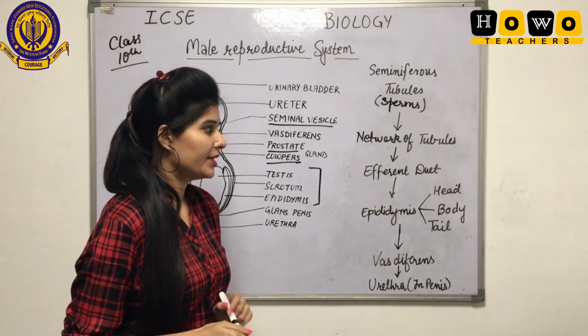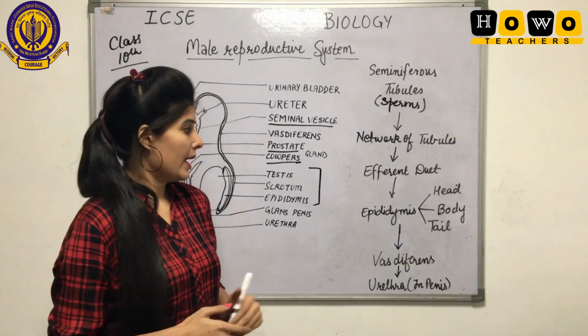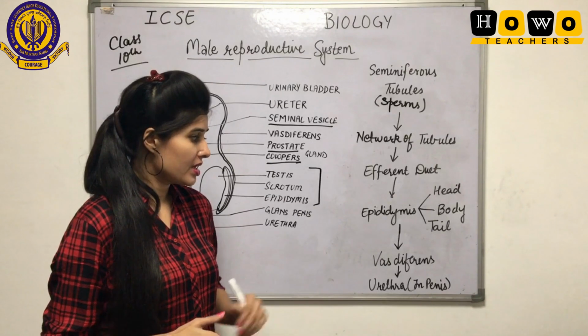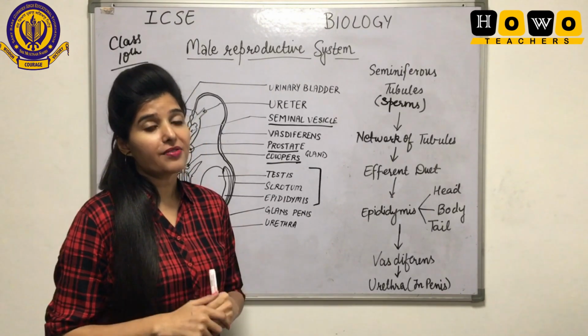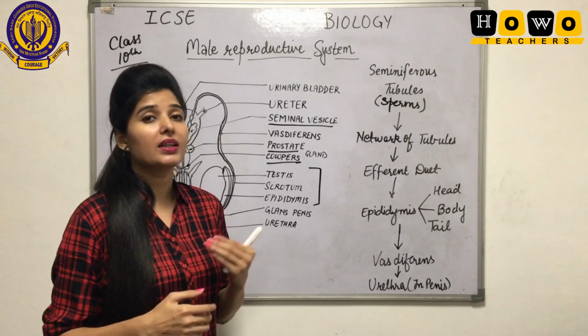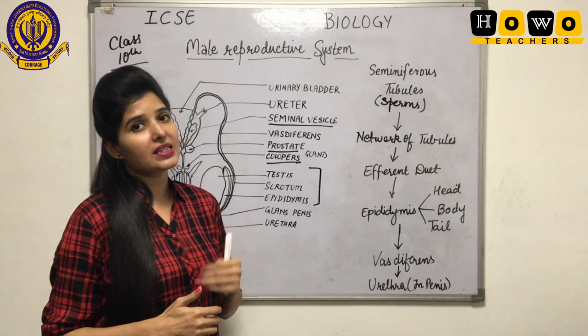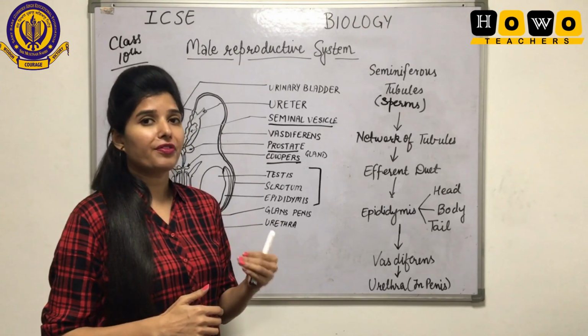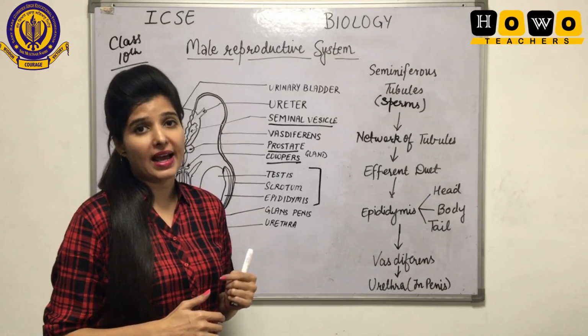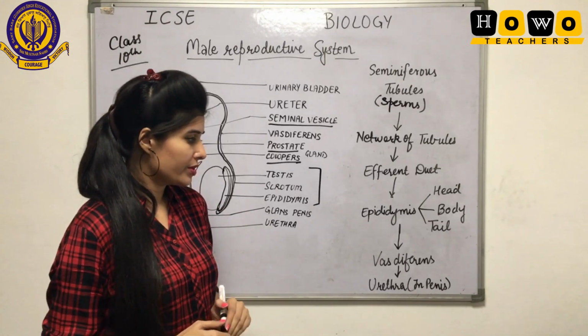Epididymis can be divided into head, body and tail, and then it moves towards the vas deferens. Vas deferens is a quite longer duct, and in between there are different glands. Then it will move towards the urethra.